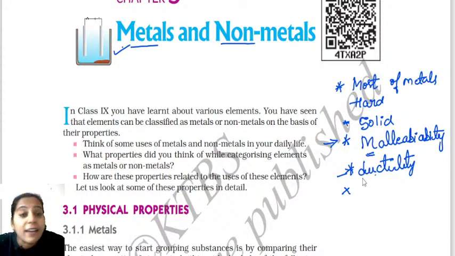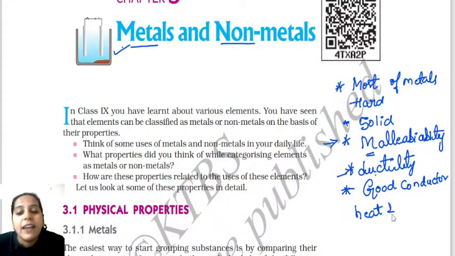Next, most of the metals are good conductors of heat and electricity. Very important, you have to know. Just now I told you: good conductors of heat as well as electricity. You can make this two different points in the examination: they are good conductors of heat, and good conductors of electricity. Is it understood? It is very important. On every point, give reason questions are asked. I'll tell you what kind of give reason questions can be asked.